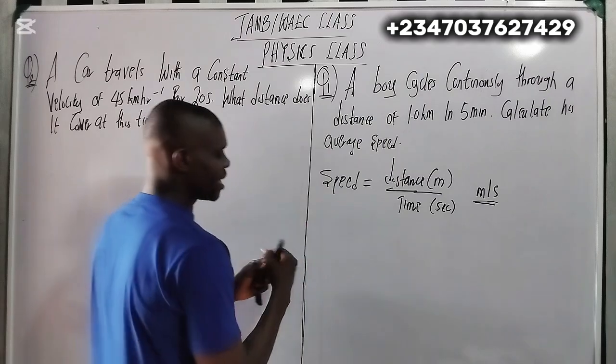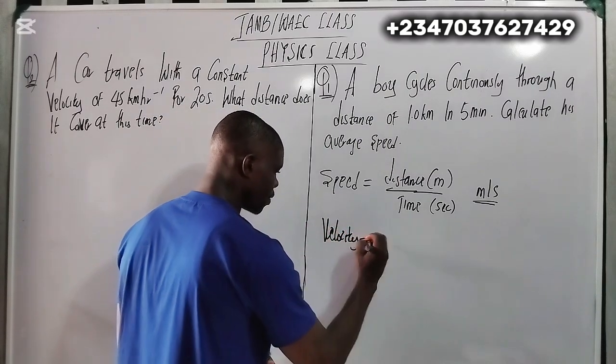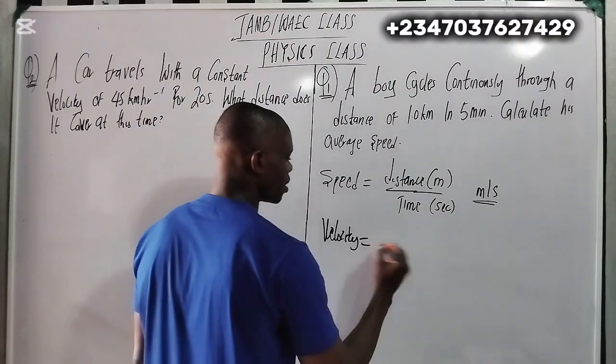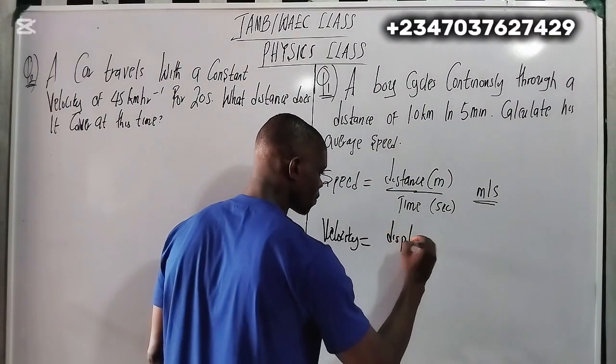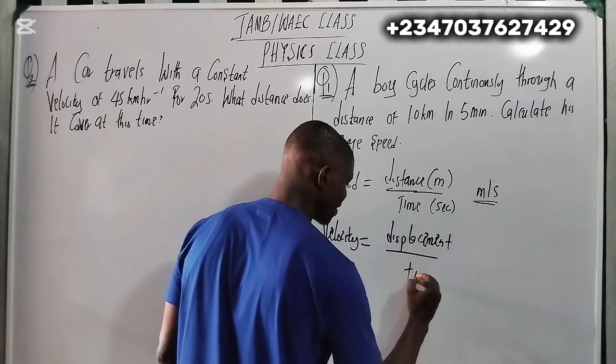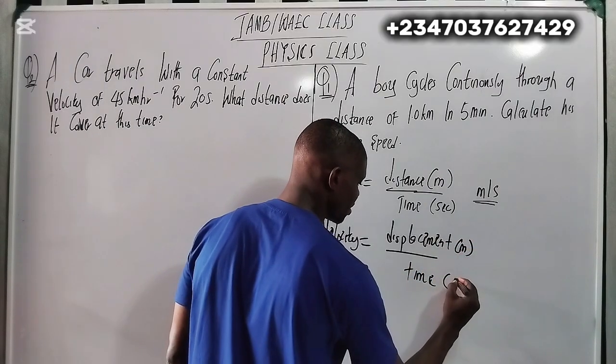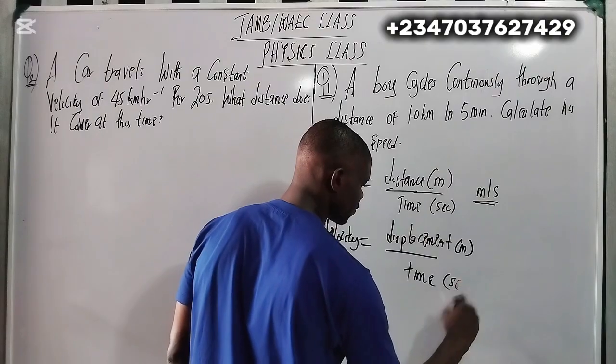So now another thing here is velocity. Velocity equals displacement over time, and it's also measured in meters and seconds.